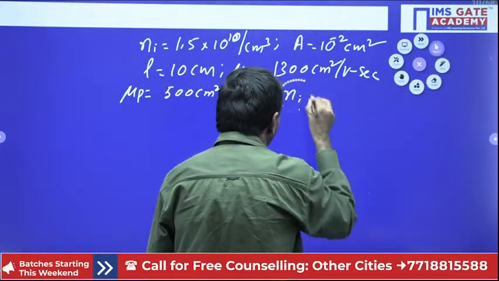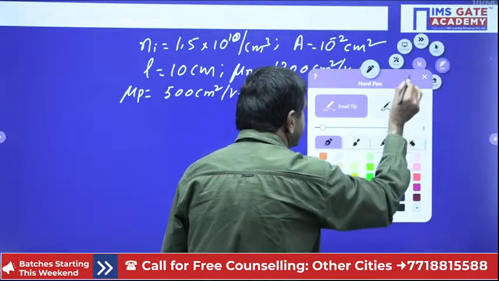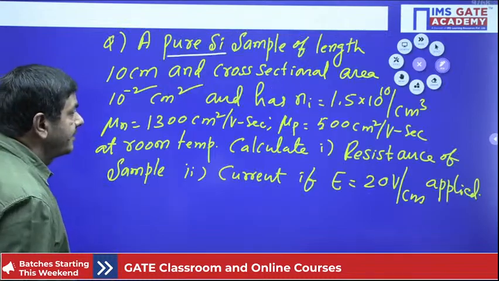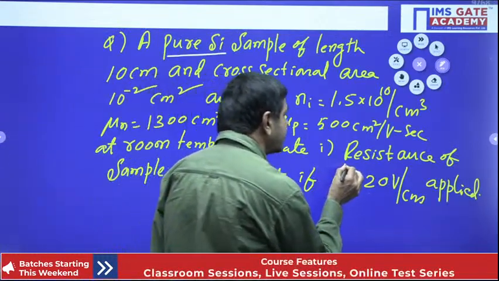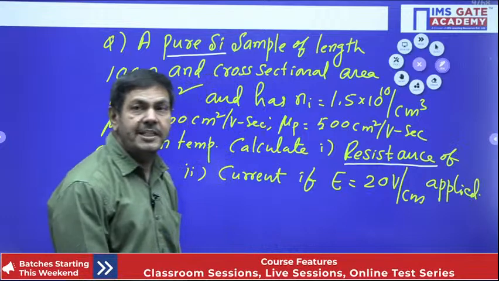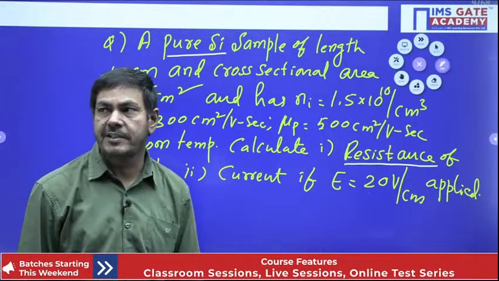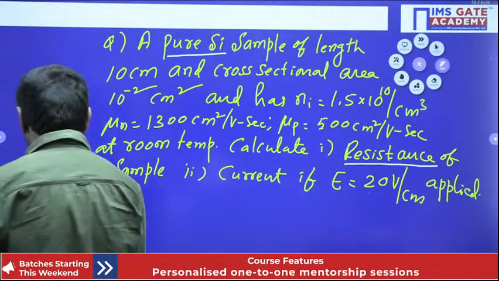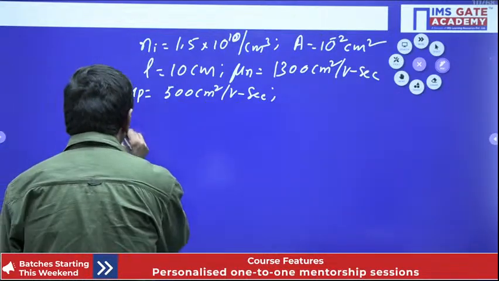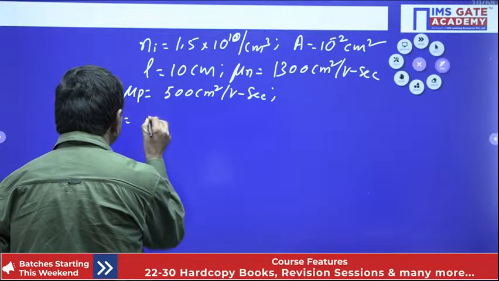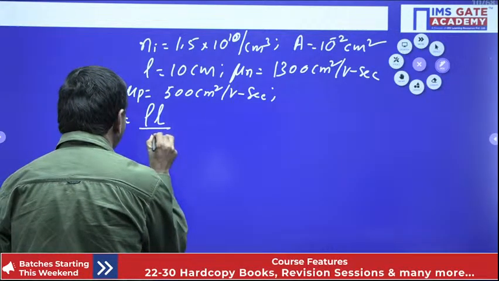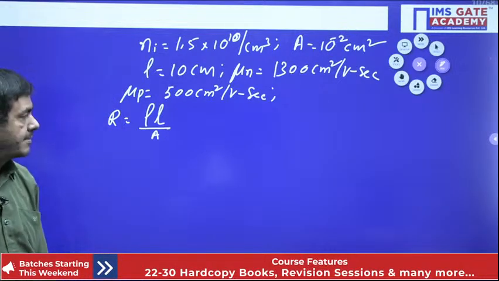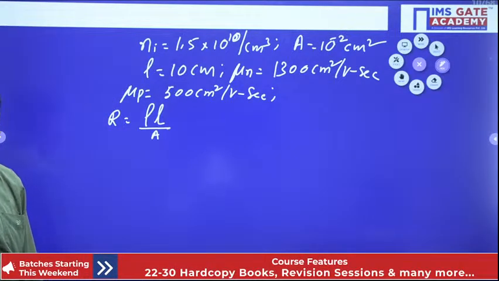No problem. Now we can start the work. What is the first question in the problem? It is asking to find the resistance of the material. For the intrinsic semiconductor, we need to calculate resistance. We know very well resistance equals rho L by A. I can write it directly. Rho L by A is nothing but the resistance only.